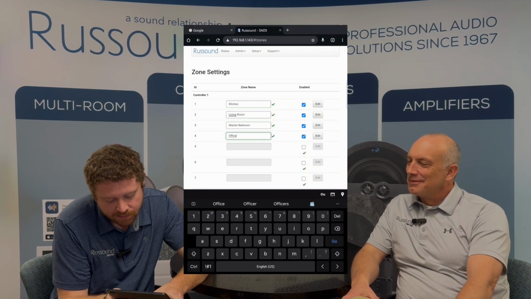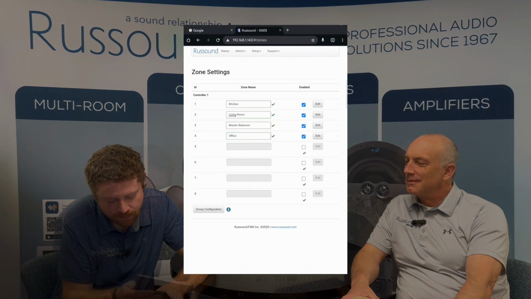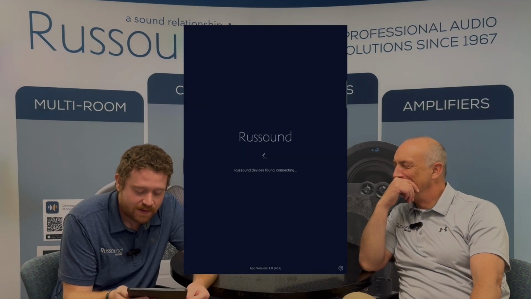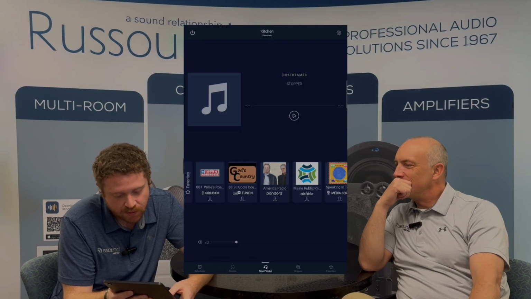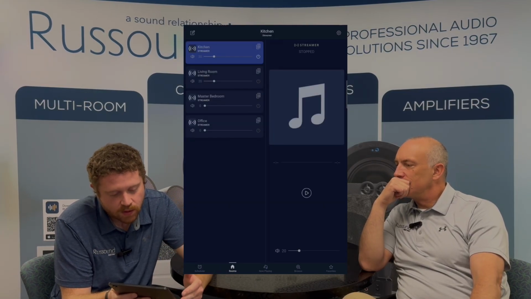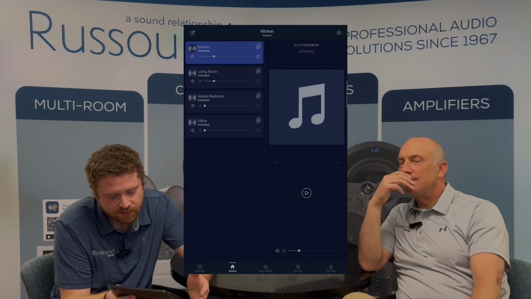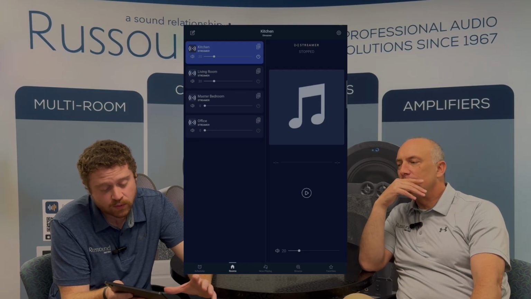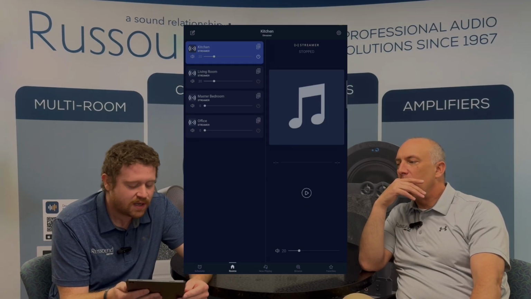And what I'll do is go back to the Russound app. I'll show you, and it's going to relocate the SMZ. If we go down to the bottom of the app for rooms, you'll see the 4 rooms that we changed the name of: kitchen, living room, master bedroom, and office. You're not going to see the other ones because we globally disabled them within the zone list.